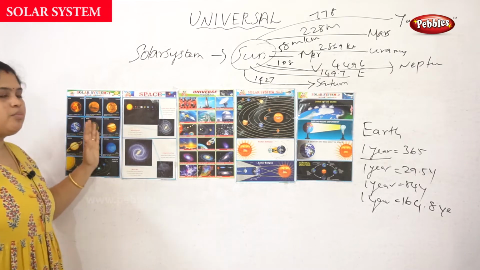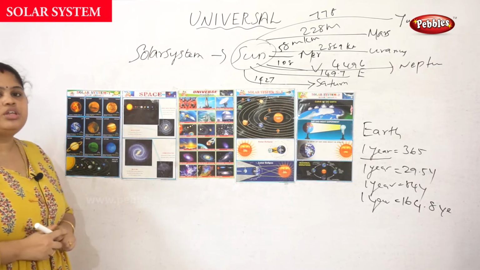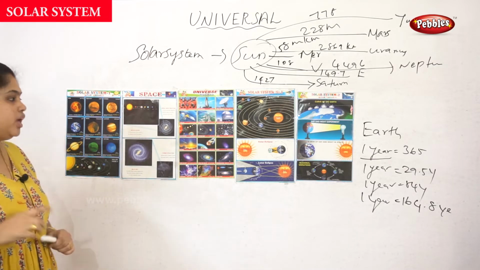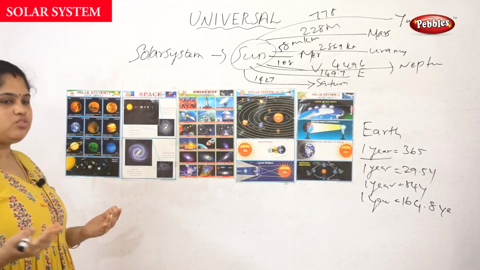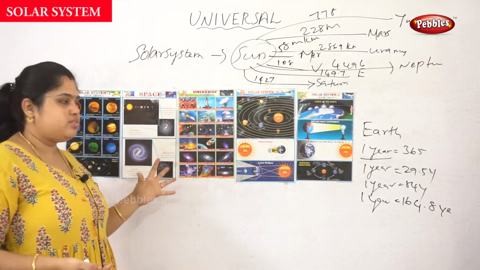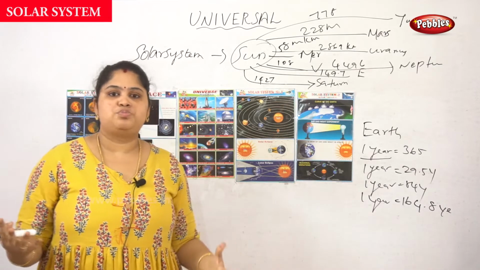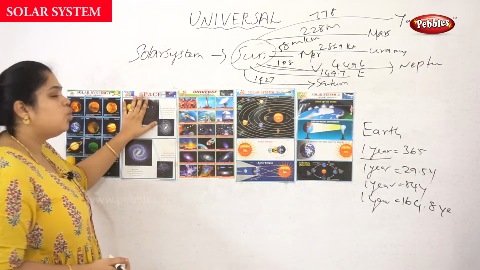Okay, so we have seen about each and every planet, and also we have seen basic information: the distance between the sun and each planet, and how many days each planet takes for 1 year. So next thing, when it comes to space, what is in the space? Space contains the solar system.